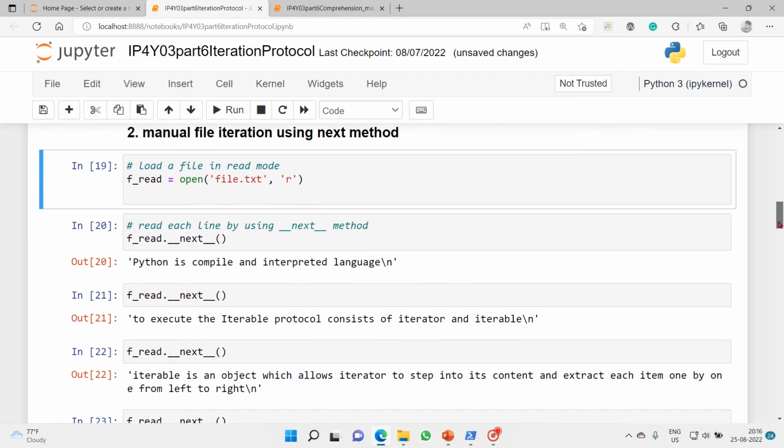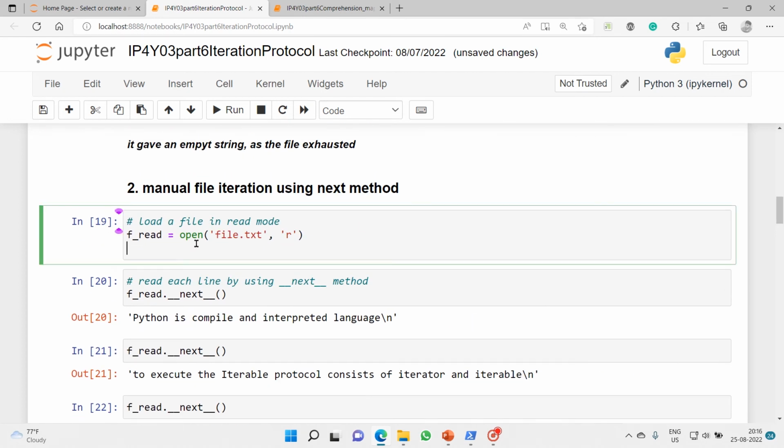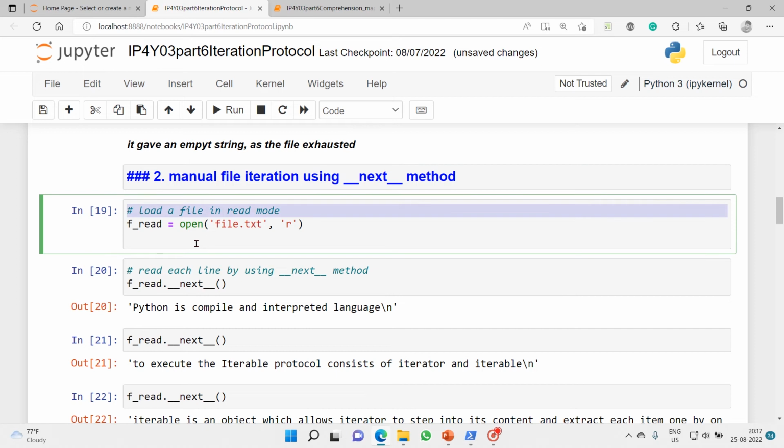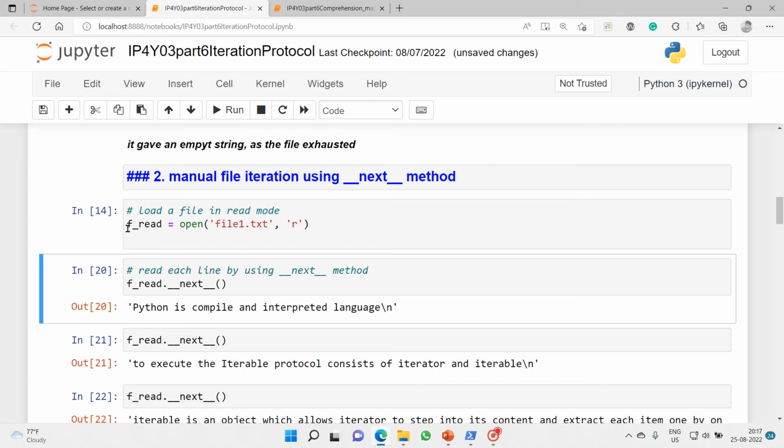For that, again the same process. We have to load the file in read mode. So here I have used the open built-in function and then the file name. This time I will give file1.txt again, and then read mode. By default it's read, it's up to you to mention it or not. So let me execute this. Now our file handler is f_read.